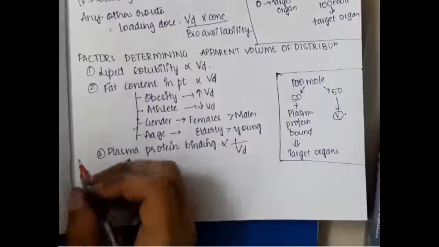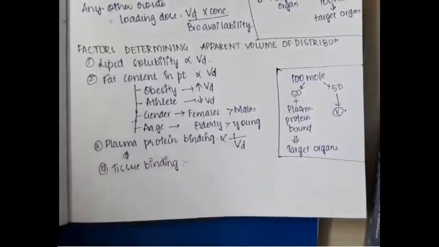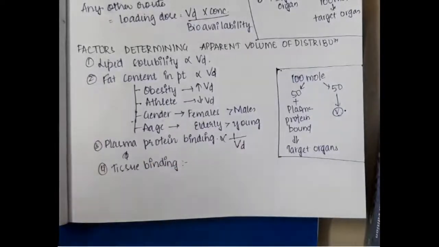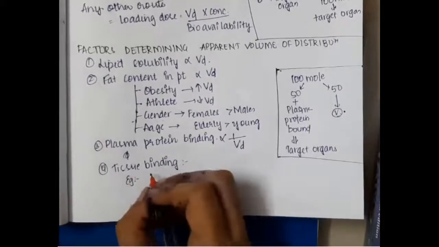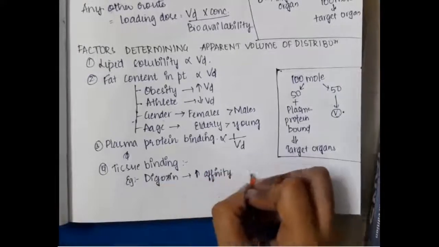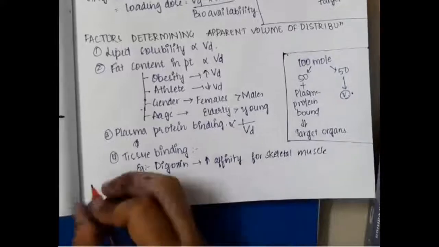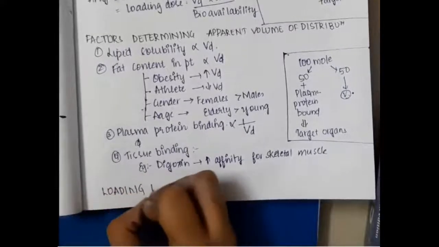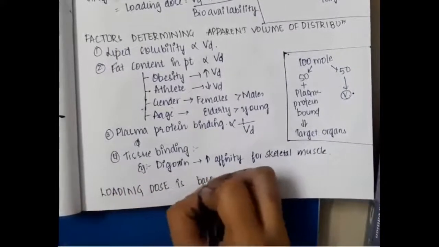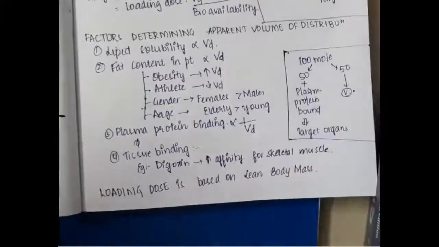This is very important. Then we have fourth, which is tissue binding. In tissue binding, the drug digoxin has high affinity for skeletal muscles. So for digoxin, the loading dose is mainly based on the lean body mass.